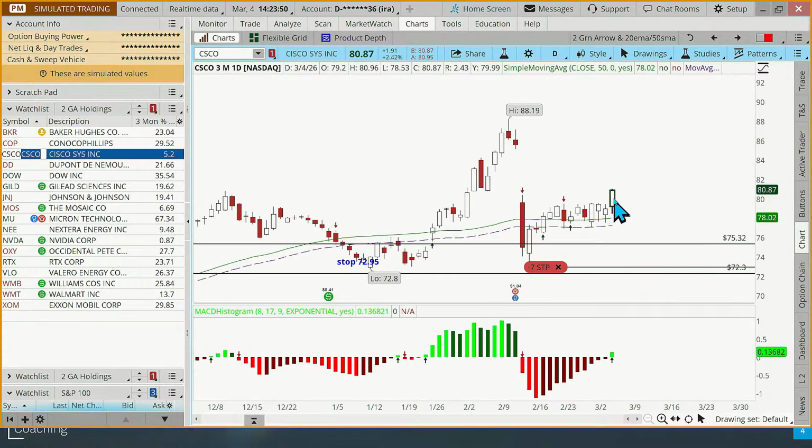But the question still is the same. Do we have anything to do here on Cisco today? Because the stock's been trading flat, for me, we're just going to leave our stop order where it is until this trend resumes. And that may never happen. It may just come back down and hit the stop. So be it.